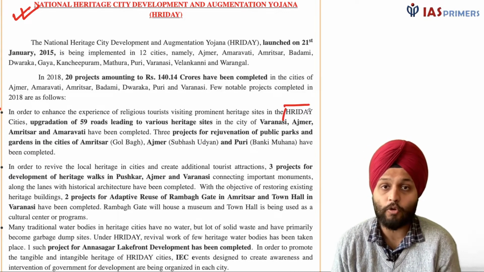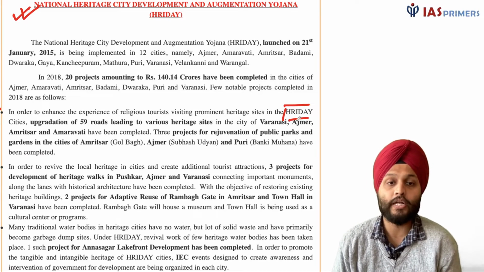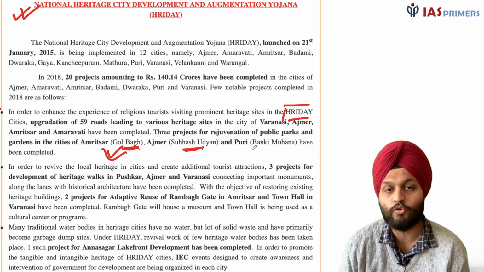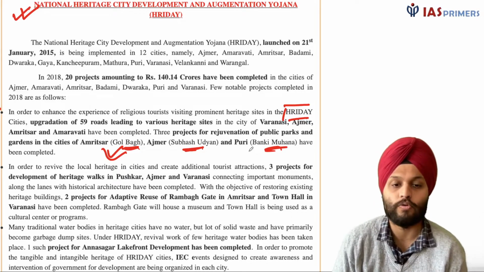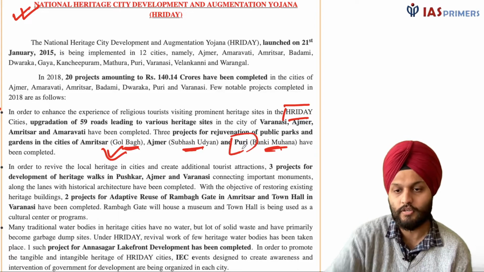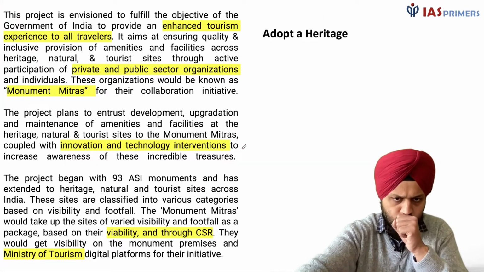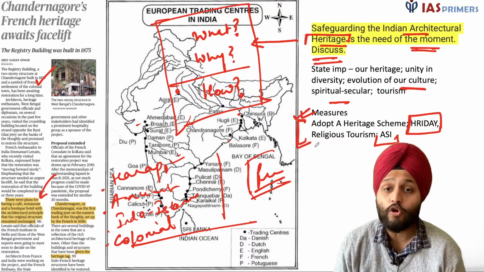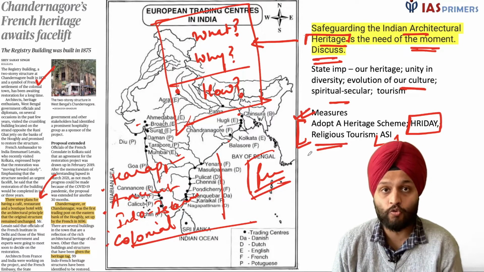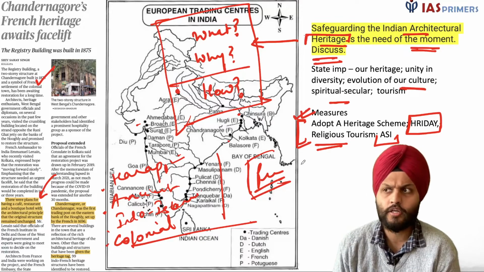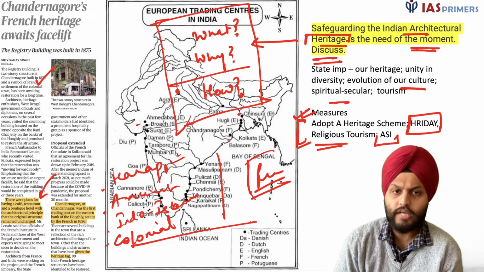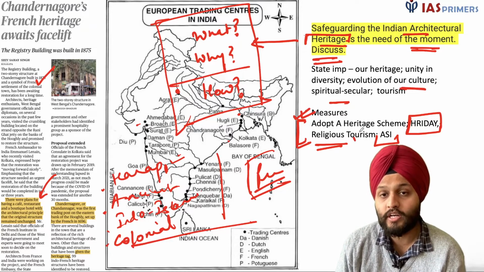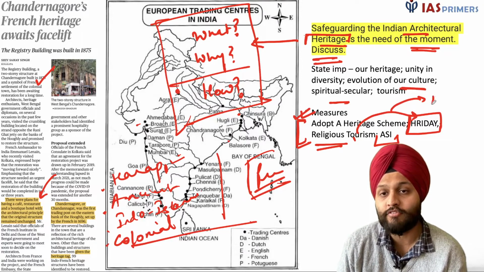So naturally the sites under Hriday are important because the government is giving priority to them, right? So there are certain sites and names associated with this, and you need to know about them. And again, you see Puri is mentioned over here. Okay, so this is there. Then we are also seeing the government focusing on religious tourism, Ramayana circuit, Buddhist circuit, right? So we have circuits and circuits, so many other things. So religious tourism, and again when we look at religious tourism, we have Hriday and we have Prasad.